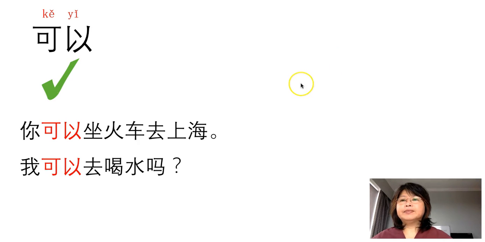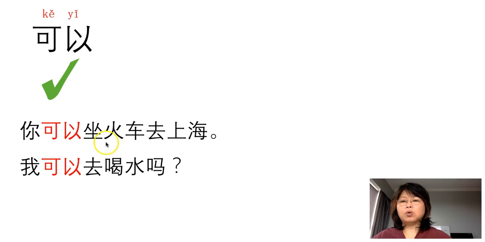Next one. 可以 means can. We can use 可以 for giving suggestions or asking for permission. For example, 你可以坐火车去上海. You can take the train to Shanghai.